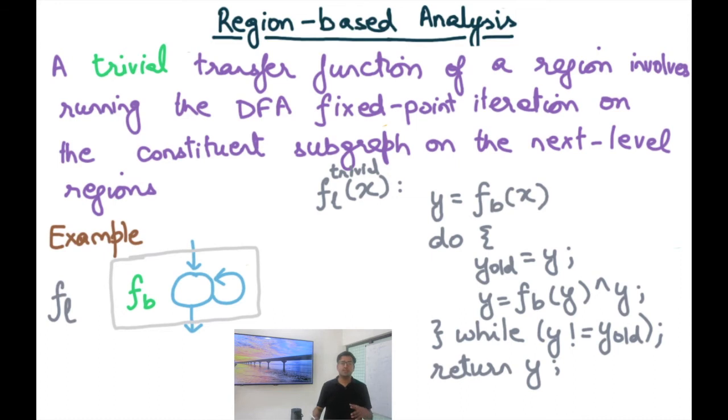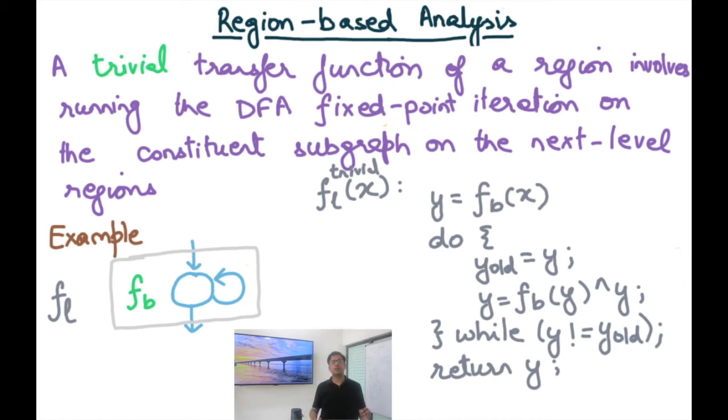Now, notice that this region-based analysis requires me to have a transfer function for every region. Recall that a data flow analysis framework has a component F, which is the family of transfer functions, which basically says what is the transfer function that is possible for any entity, for example, a single instruction or a basic block and things like that.